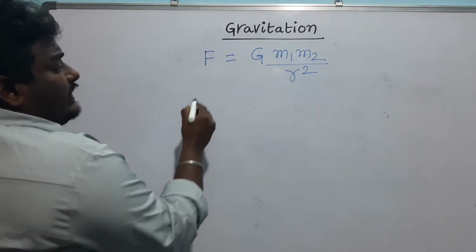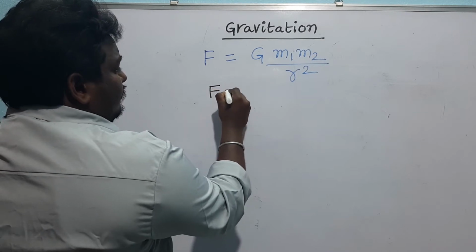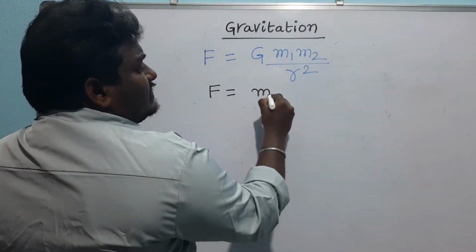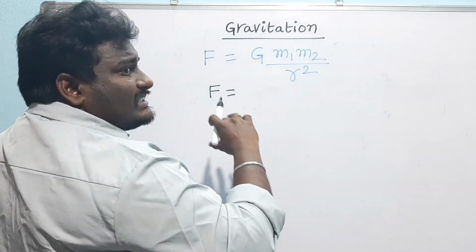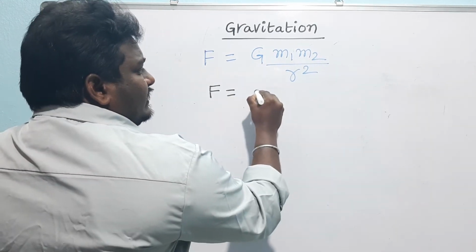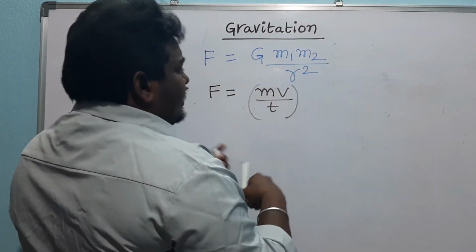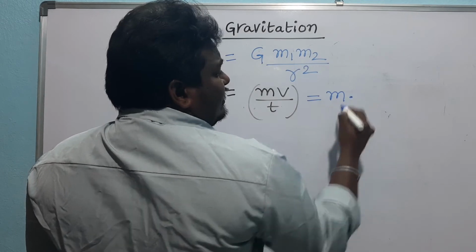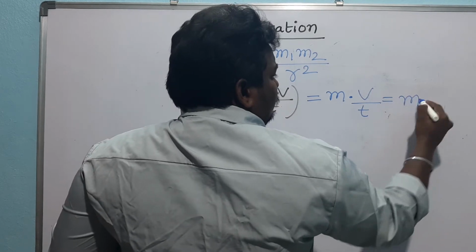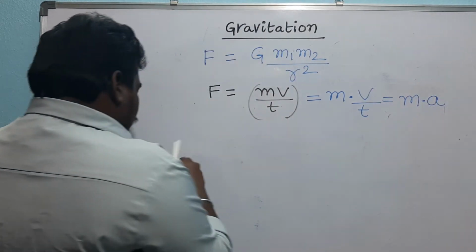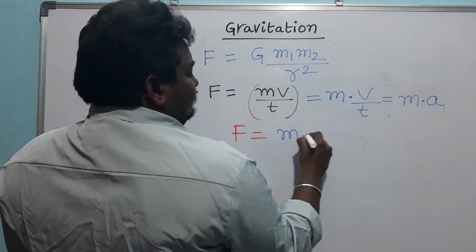But according to Newton's second law, force equals the rate of change of momentum with respect to time. That means change in momentum with respect to time, that means mv by t. There is no change in the mass with respect to time, so mass is constant here. Velocity by time refers to acceleration. So the force will be mass into acceleration.